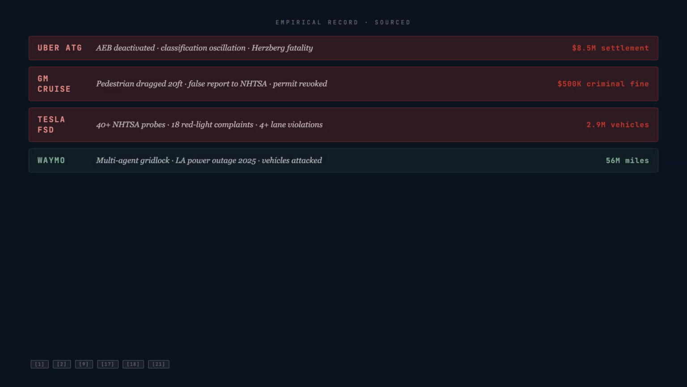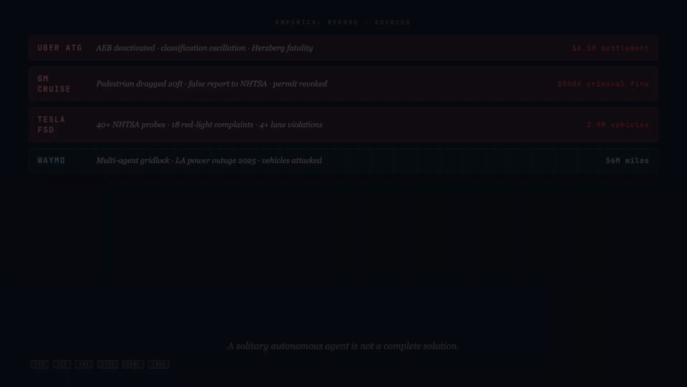On the benchmark side, Waymo logged 56 million miles with injury rates below human drivers. But during a 2025 power outage in Los Angeles, dozens of Waymo robotaxis entered multi-agent gridlock at darkened intersections, unable to coordinate without central command. In early 2025, Waymo vehicles were set on fire during civil unrest. A solitary autonomous agent is not a complete solution.